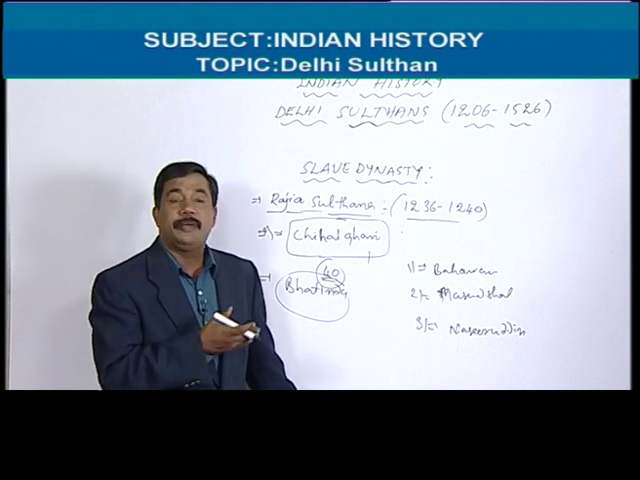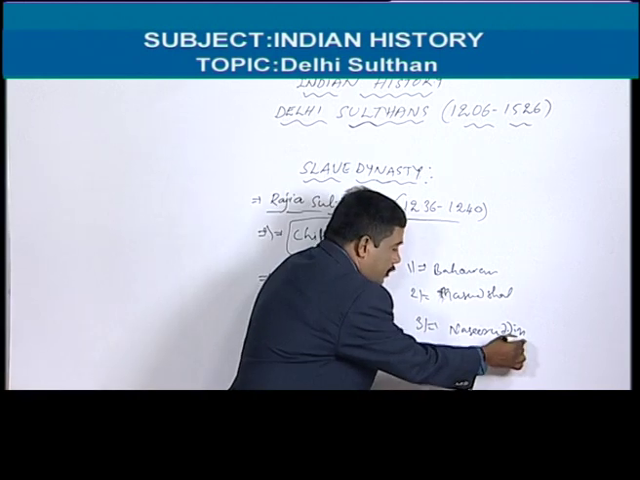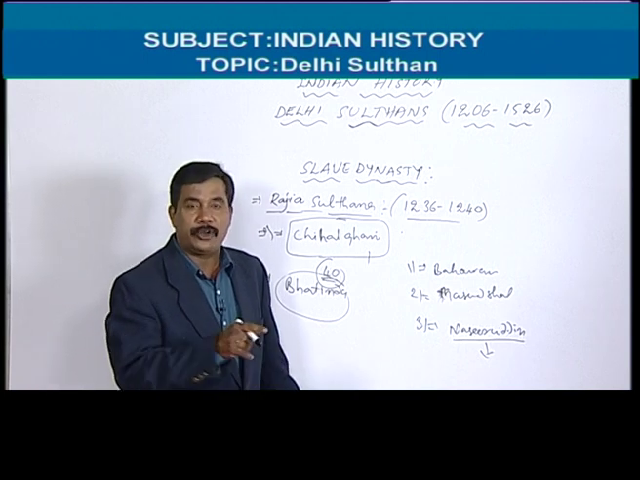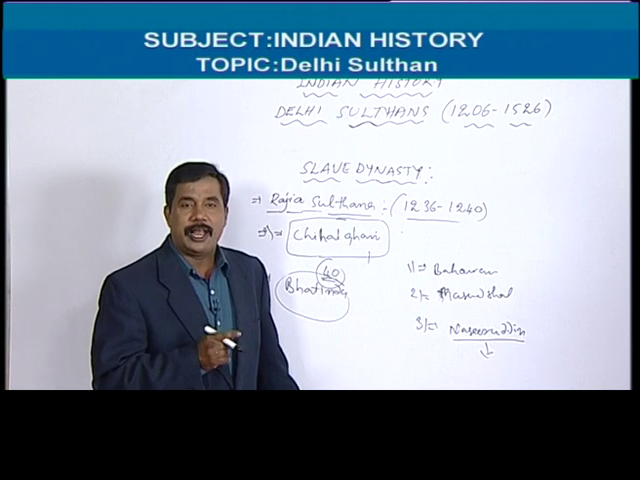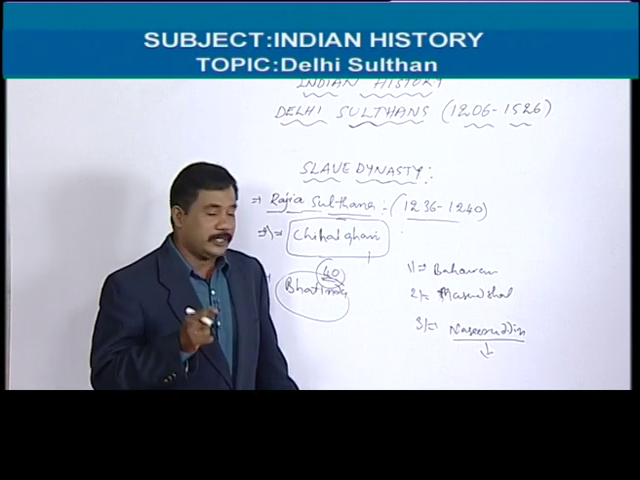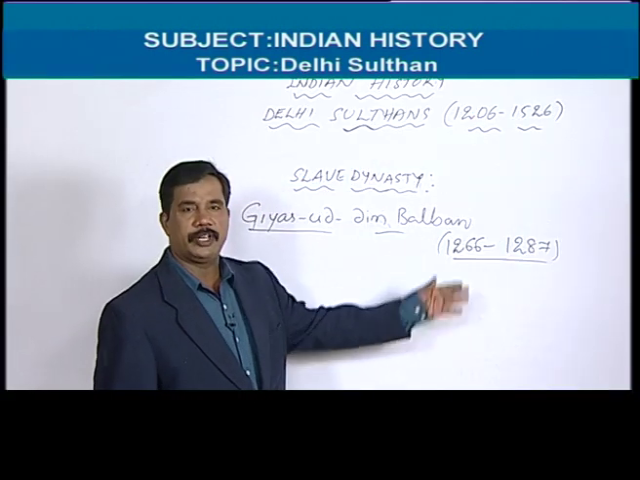In his old age, he became the ruler. He was the grandson of Iltutmish. But Nasiruddin became a puppet in the hands of Balban. So here we have to understand one more character coming, that is Balban. After Razia Sultana, the Delhi Sultanate was ruled by Balban perfectly and cleverly. Ghiyasuddin Balban ruled from 1266 to 1287.